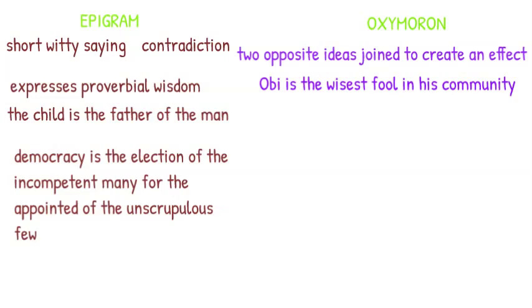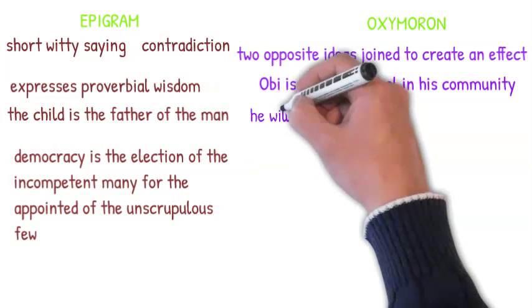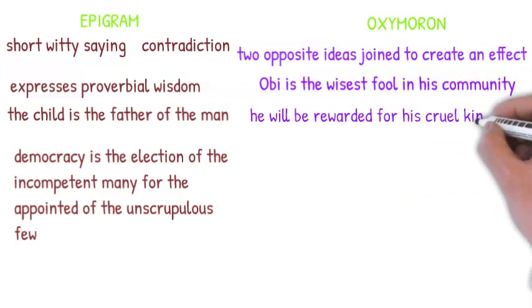Did you notice the two opposite words used in the example? Wisest fool. That's an example of oxymoron. Another example is, he will be rewarded for his cruel kindness. Note the phrase, cruel kindness, that it's an example of oxymoron.